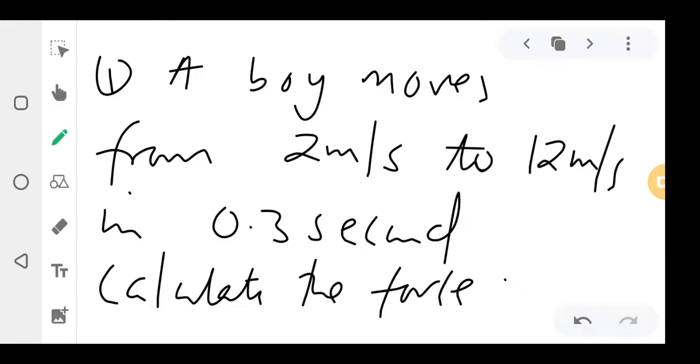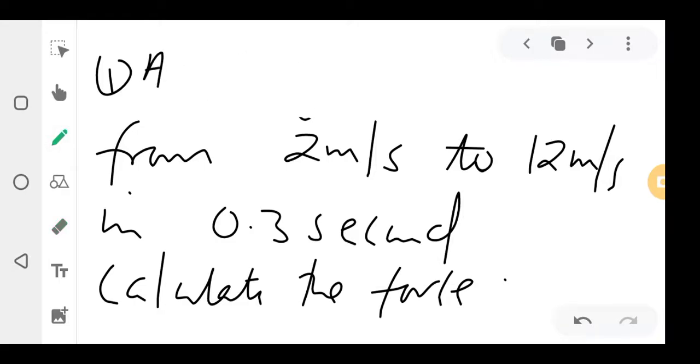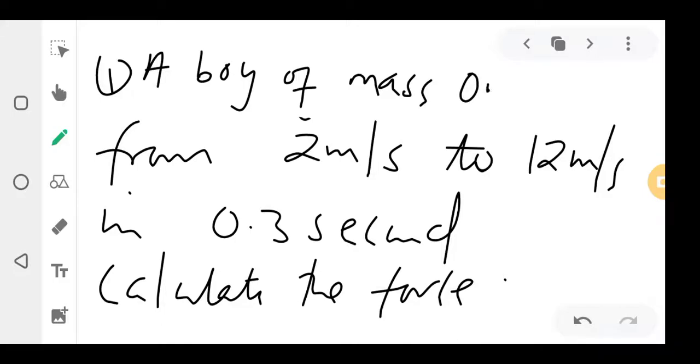There's something I left. A boy of mass 0.4 kg moves from 2 meters to 12 meters.